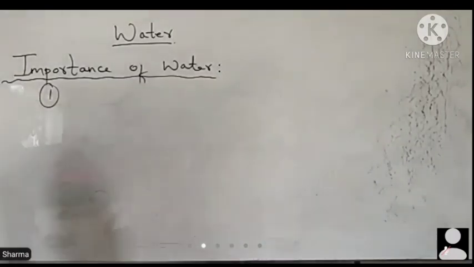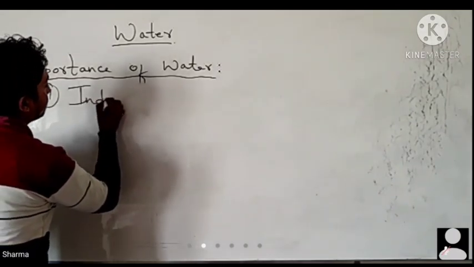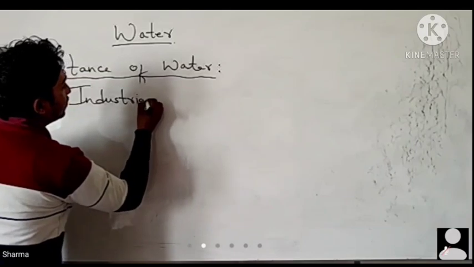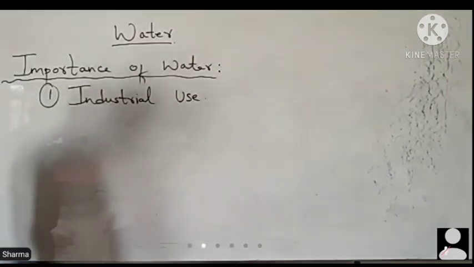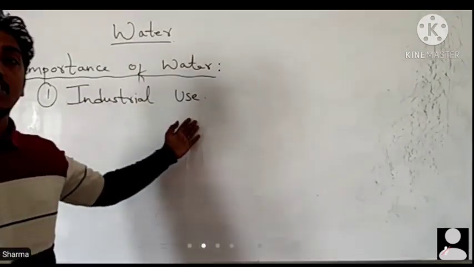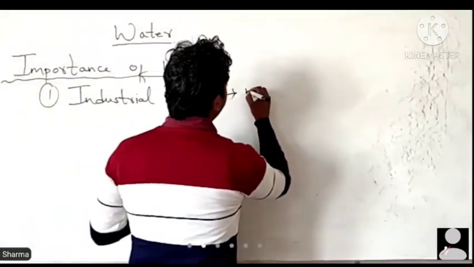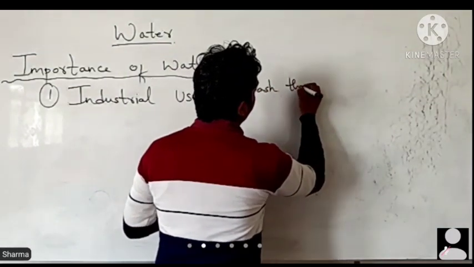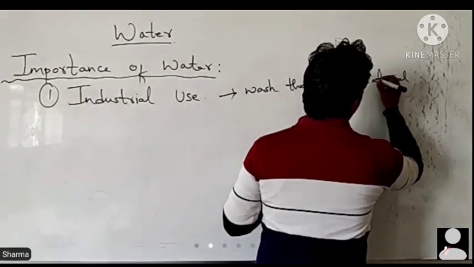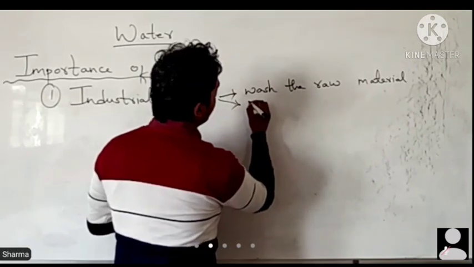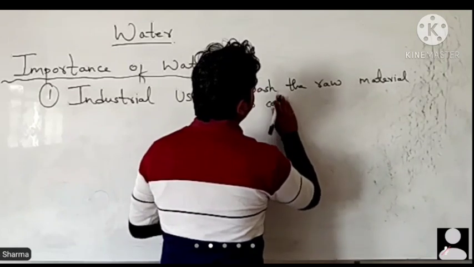So water is very important. First of all, industrial use, which was discussed earlier also. In industrial use, what is water required for? Number one, to wash the raw material. Number two, to cool the machineries.